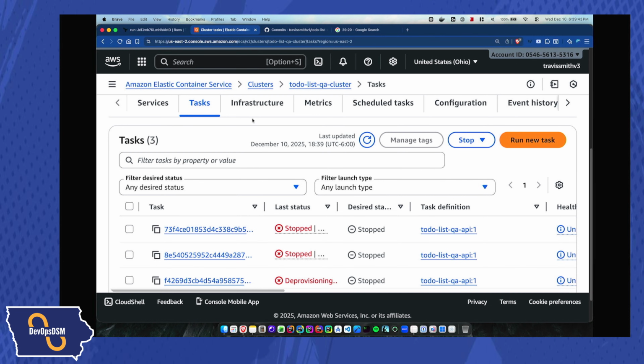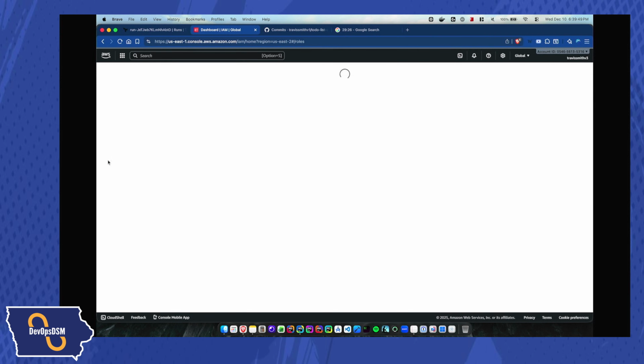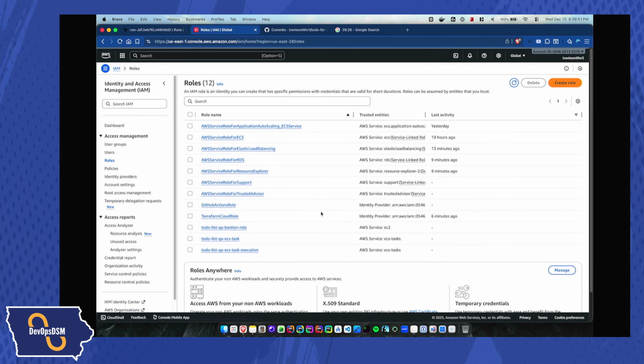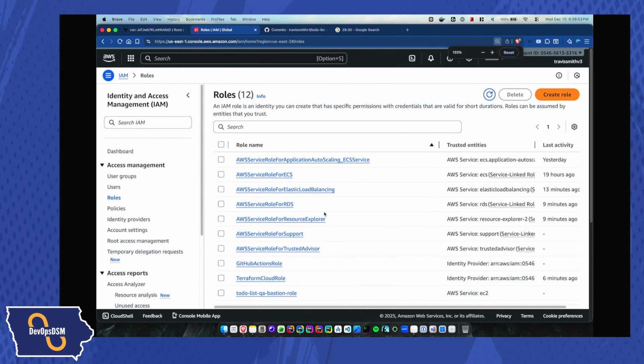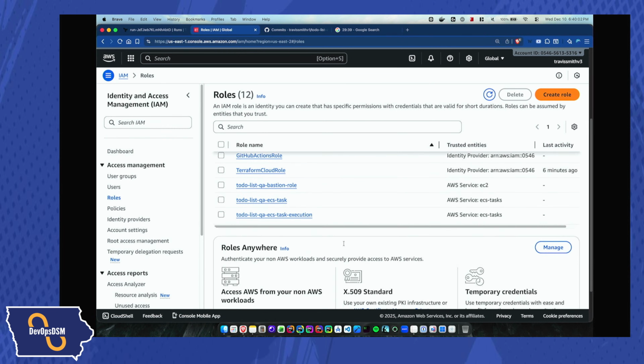Then I do want to go to IAM and look at what roles were created. If we go to roles, I can see there was a GitHub Actions role, which is for connecting from GitHub, and a Terraform Cloud role, which is for connecting from Terraform. Then we have a couple of other roles it created for the bastion host and the ECS task scheduler or task execution.